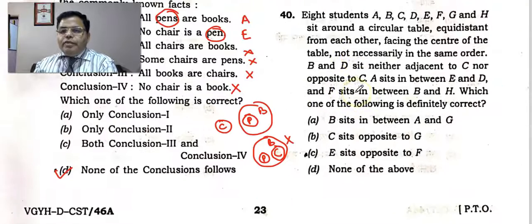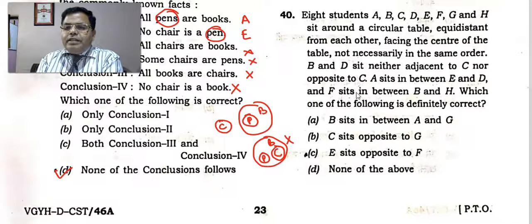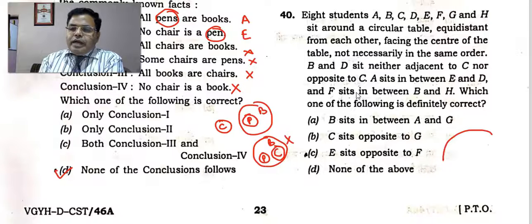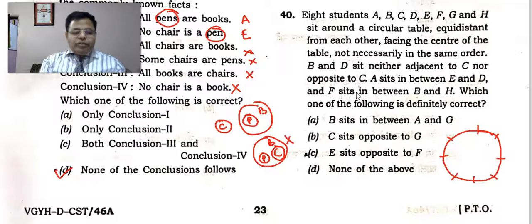Now question number 40. It is given that 8 students A, B, C, D, E, F, G, H sit around a circular table. There are 8 positions. You have to create the 8 positions first: 1, 2, 3, 4, 5, 6, 7, 8. You need to create these 8 positions.